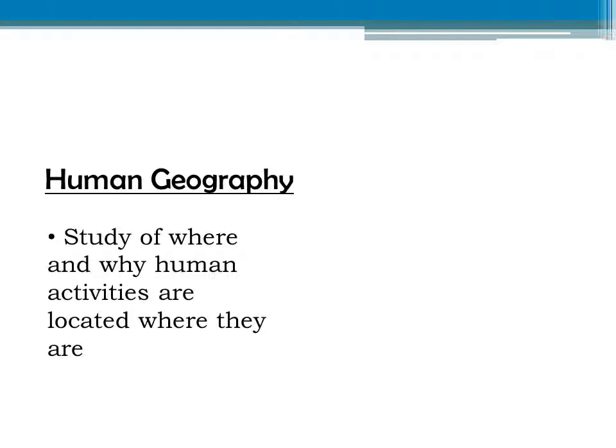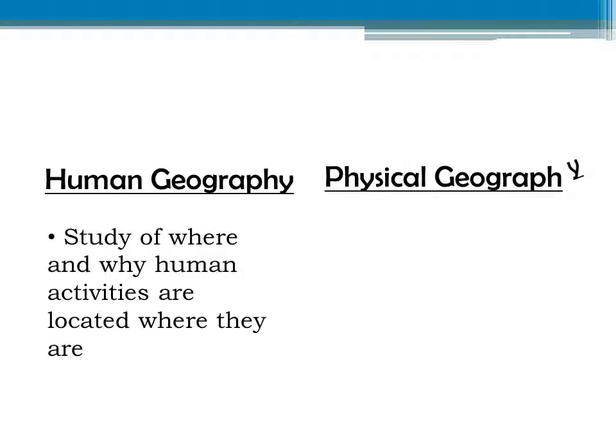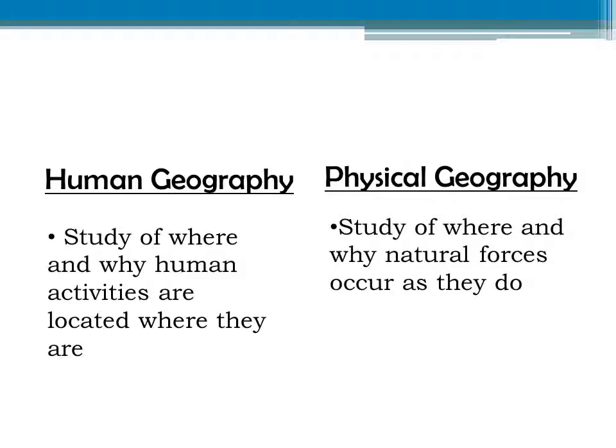Geography is divided into 2 broad categories: human geography and physical geography. Human geography is the study of where and why human activities are located where they are. Physical geography studies where and why natural forces occur as they do.